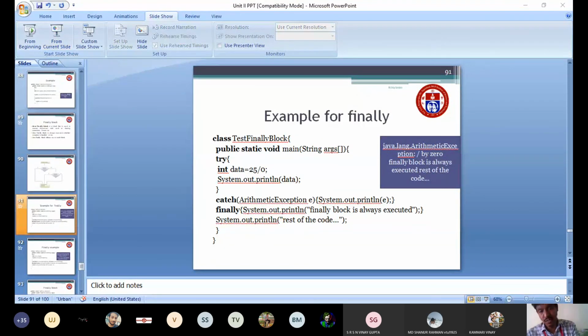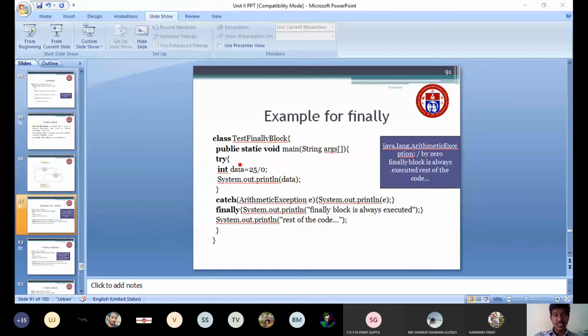Now I will explain it. As I told, there is an arithmetic exception: data equals 25 divided by 0. Then catch ArithmeticException E, then System.out.println(E), I am printing the exception name. Then the finally block, then the rest of the code. Whether the data value will be printed here, whether that statement will execute or not? No, sir, this statement will not be executed.